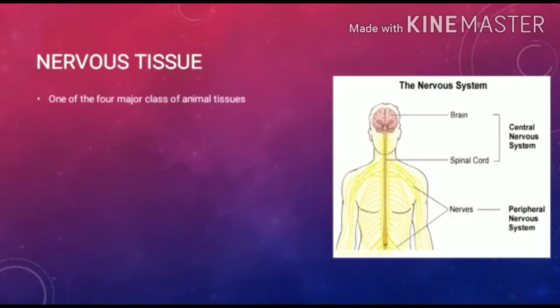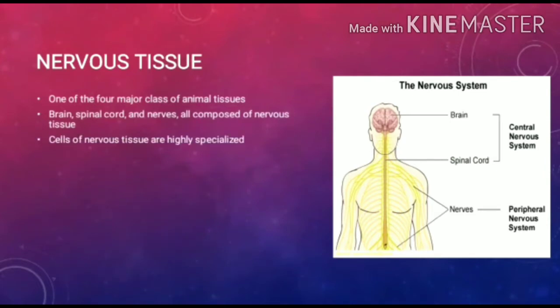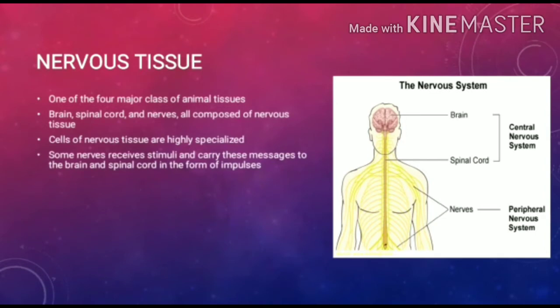Nervous tissue is one of the four major classes of animal tissues. The cells of nervous tissue are highly specialized than the other cells of the body. The brain, the spinal cord and nerves all are composed of nervous tissue. Nerves run to and from brain and spinal cord, connecting these organs to various parts of the body.